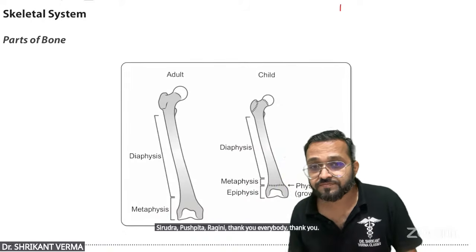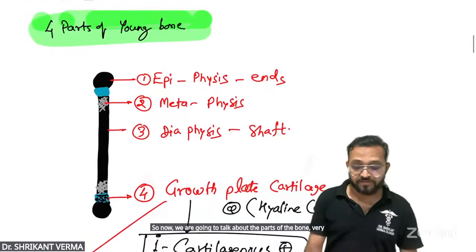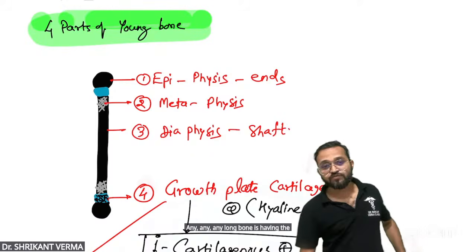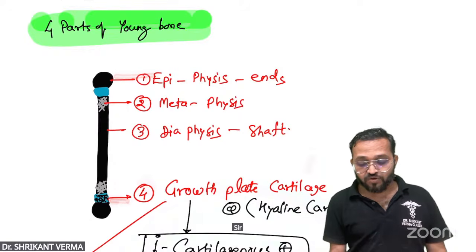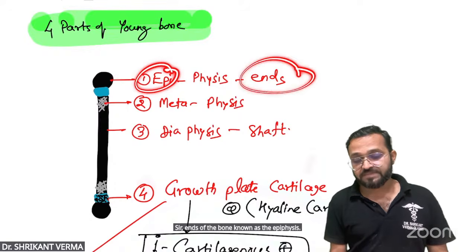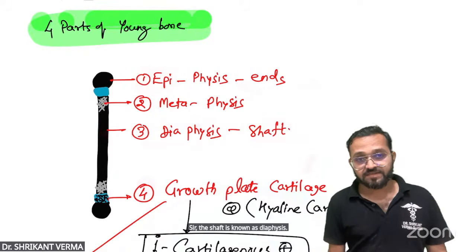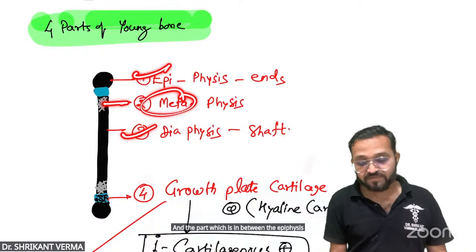Now we are going to talk about the parts of the bone. Very important. Do you remember? Any long bone has four parts. What are the four parts? Just revise, this is a revision class. The ends of the bone are known as the epiphysis. Epi means end. The shaft is known as the diaphysis. And the part in between the epiphysis and diaphysis is known as the metaphysis.